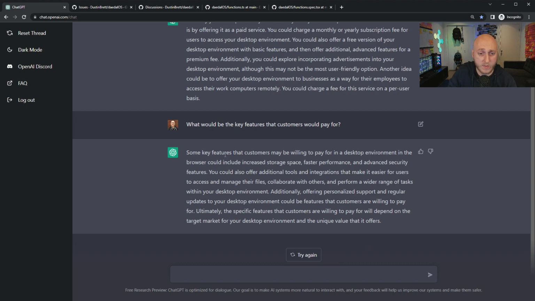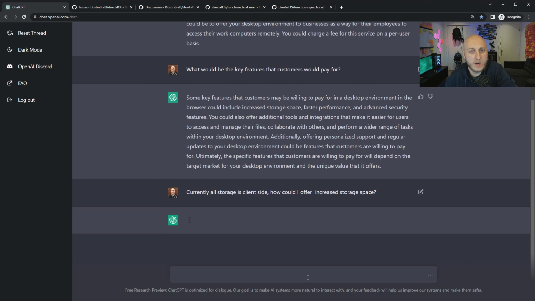What do we got here? Some key features that customers may be willing to pay for in a desktop environment in the browser would include increased storage space, faster performance, and advanced security features. Yeah, those aren't bad ideas. I mean, can we build more on that? Let's say for the increased storage space, let's say currently all storage is client side. How could I offer increased storage space? Right? Because it's not possible right now because the browser is where their storage space is.